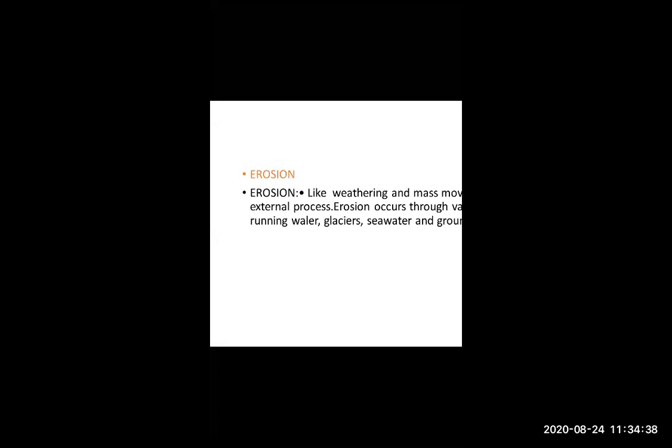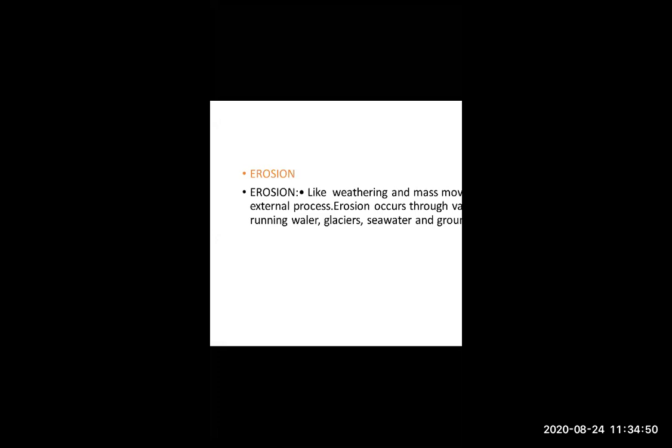Sneha, yes, very good. After that, whenever erosion occurs, how does erosion occur? Because of various things like running water. Running water means like rain. Okay. Agents means reasons or sources. So running water, then glaciers, then sea water, and groundwater.